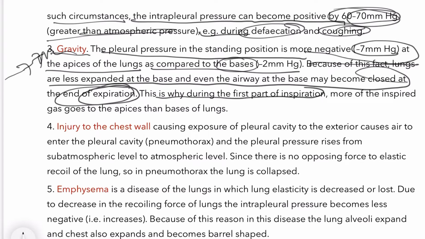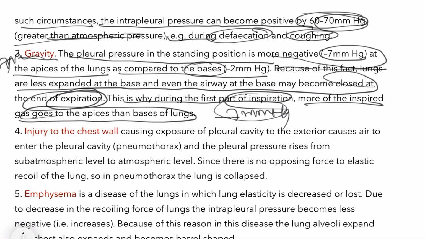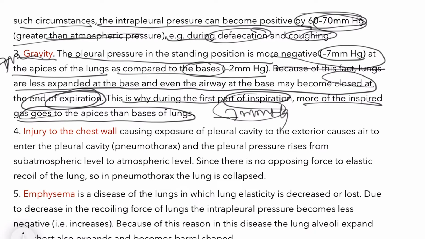This is why, in the first part of inspiration, more of the inspired air goes to the apices of the lung, due to minus 7 mm Hg. What are the apices of the lungs? They are present above the level of the first rib. The apex is also known as apex pulmonis.